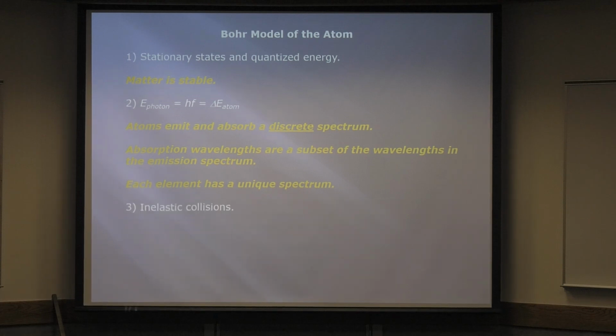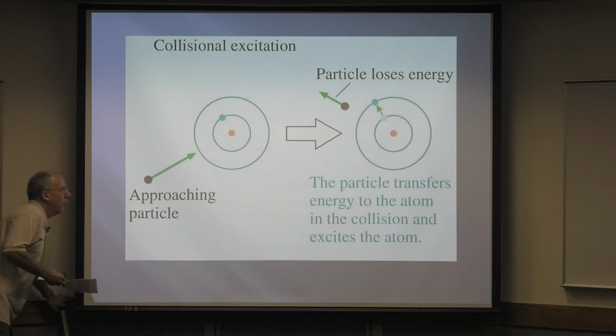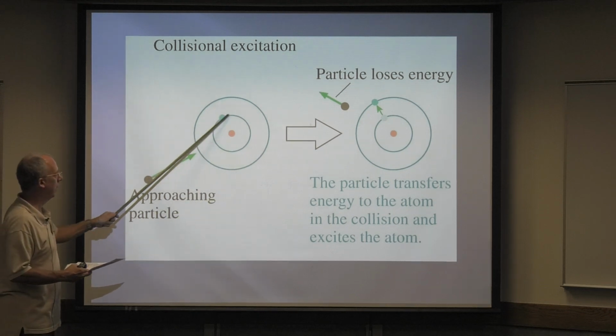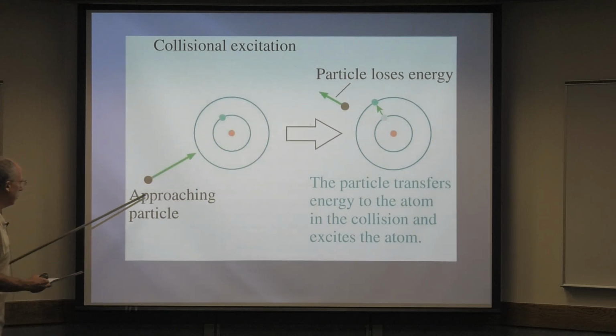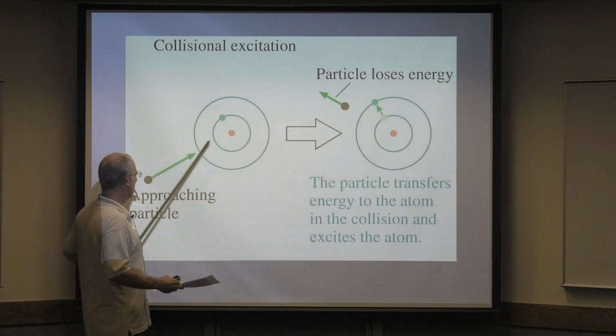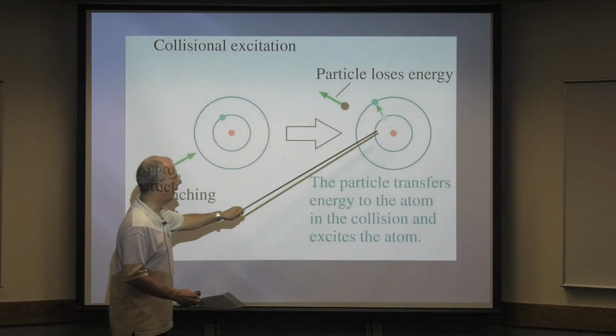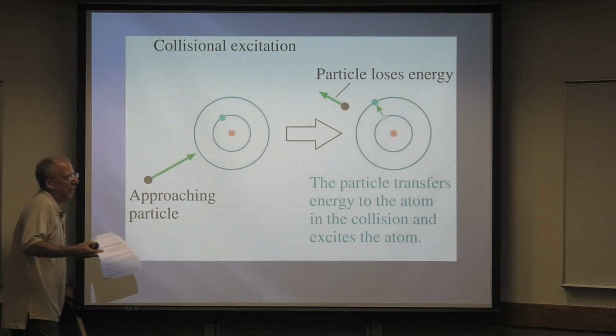Okay, there's also something called the inelastic collision. Remember that? Two rotten grapefruits, so the kinetic energy is not conserved. So here's just an example. Here's an electron in its couch potato state. Here's an approaching particle, and it just gives off some of the energy. So this particle transfers energy to the atom in the collision and excites the atom. Okay, that's part of it too.